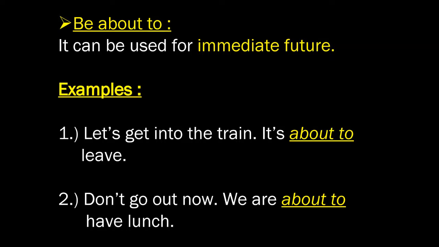Now let us see how be about to is used in place of future tense. Be about to can be used for immediate future. Now let us understand this with the help of some examples. Let's get into the train. It's about to leave. Don't go out now. We are about to have lunch.